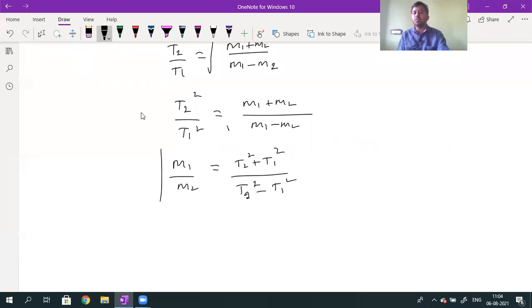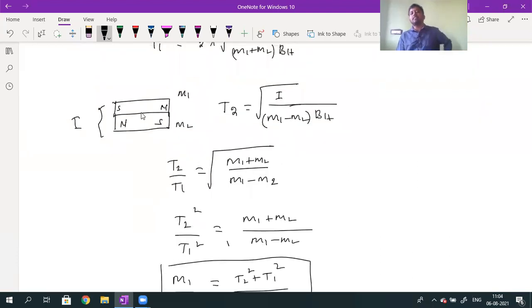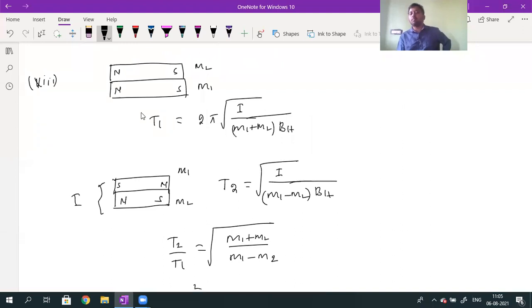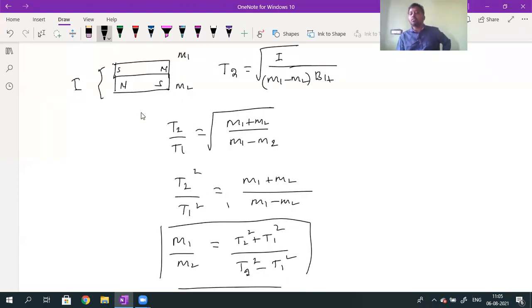Actually, whenever the question is given like this: two bar magnets are placed one over another, with the like poles joined the first time, and unlike poles joined the second time. So the first time, the time period is T1, and the second time the time period is T2. If they ask to calculate the ratio of?